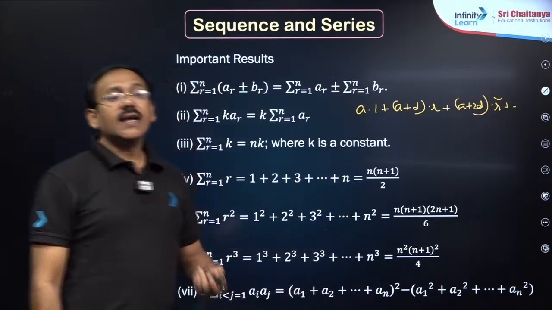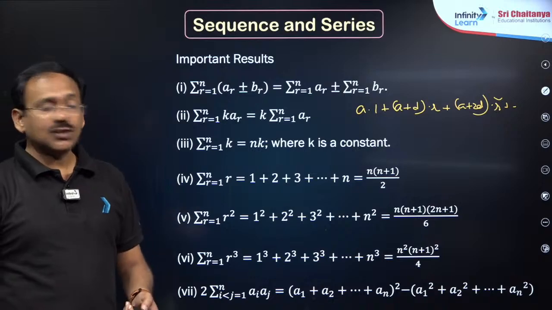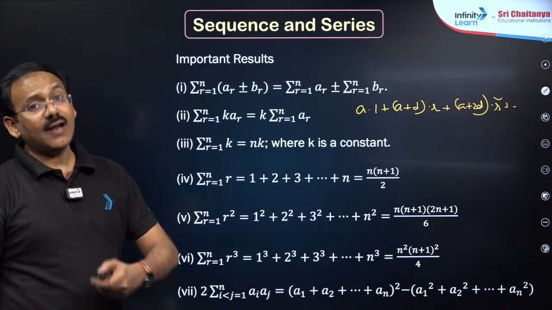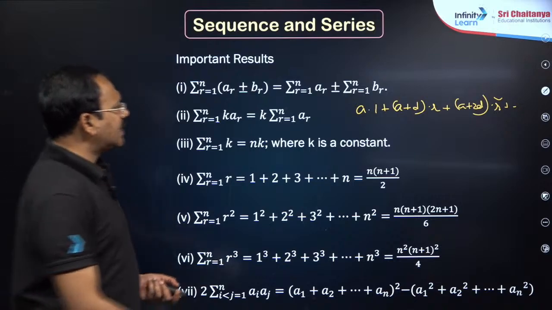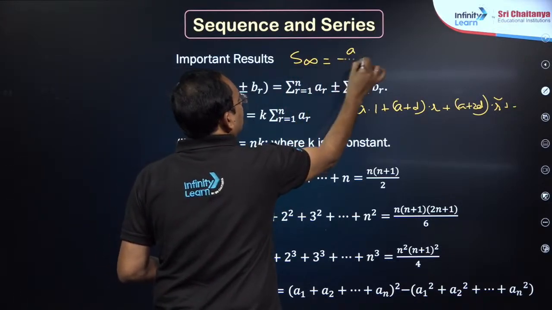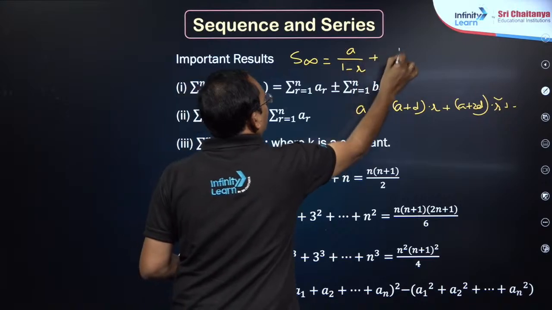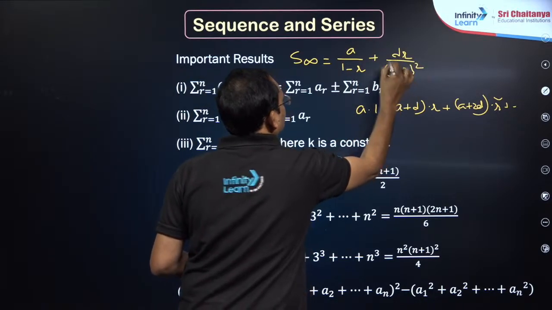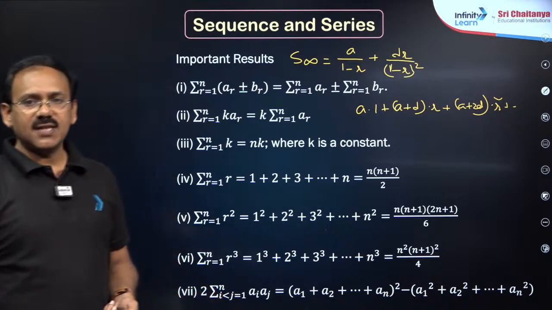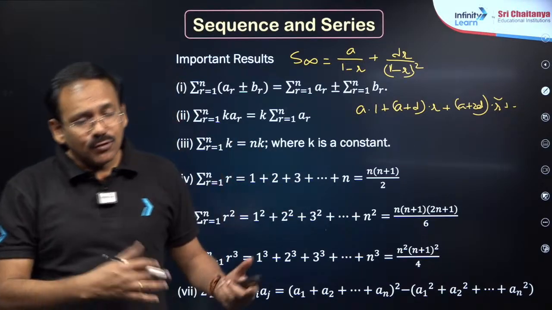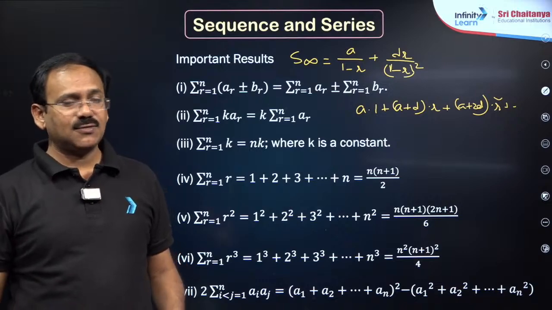In AGP, you are asked to find Sn or S infinity. S infinity is very important. If mod R is less than 1, S infinity is A by (1 minus R) plus DR by (1 minus R) whole square. Please do remember, otherwise you have to derive it, which takes a lot of time, dear students.